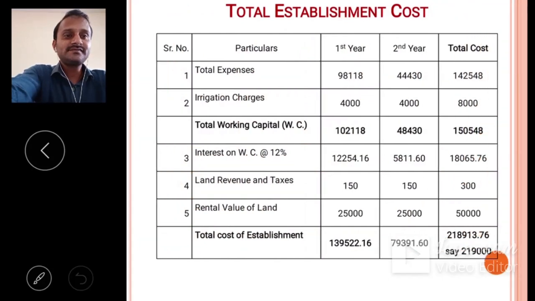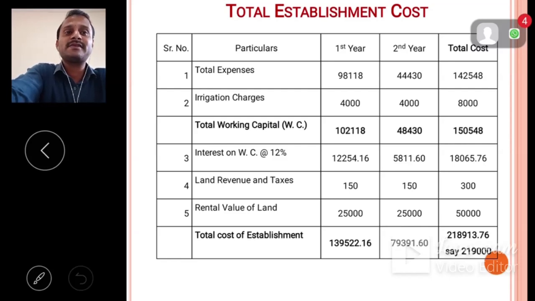Okay, then we have to carry out total establishment cost. We have to work out the total establishment cost, that is total expenses. Total establishment cost means first year, second year and total cost. The total expenses for the first year were 98,118 rupees. For the second year, 44,430 rupees expenses came.